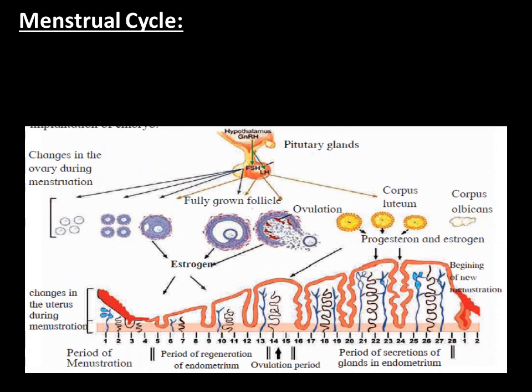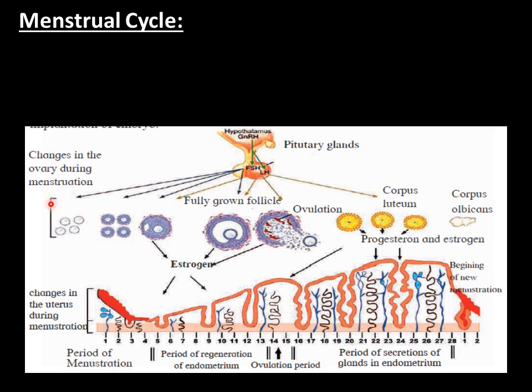Next part is the menstrual cycle. So what is the menstrual cycle? This menstrual cycle takes place in females. So here just look at this picture, try to understand. There is the pituitary gland given here, which releases hormones.